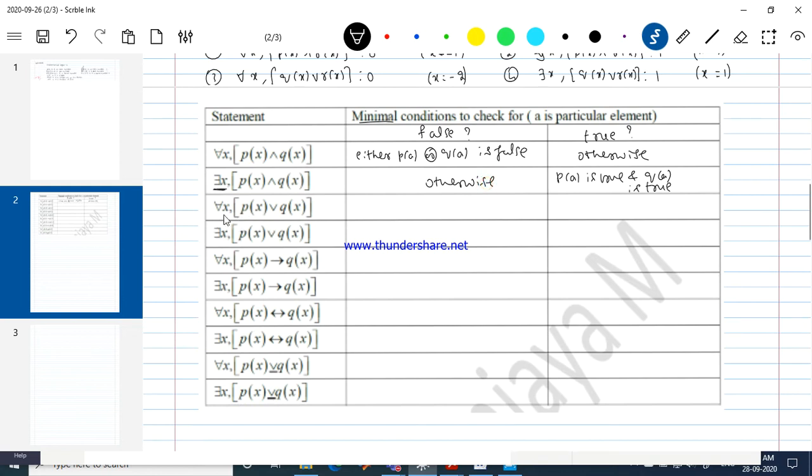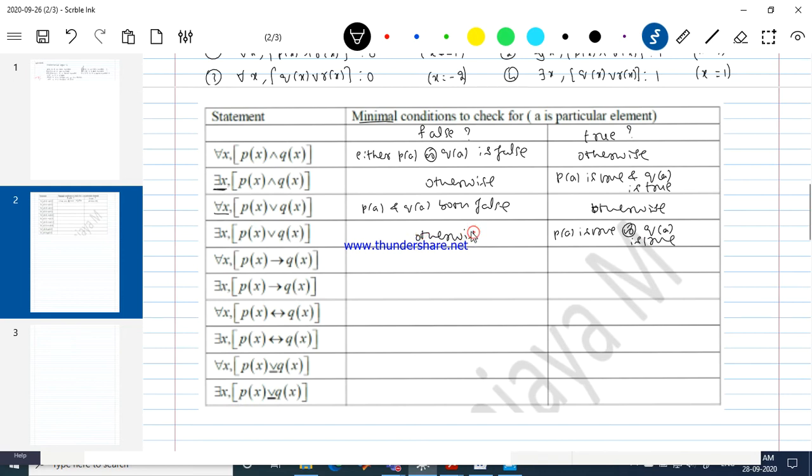What about the disjunction for this one? For all, as I told you, prove it is a false statement. When do we have it false? Identify A in such a way that P of A and Q of A are both false. When it is not possible for us to show this, we claim it's a true statement. When do we say it is true then? Show either P of A is true or Q of A is true. This is enough. Otherwise it is a false statement.